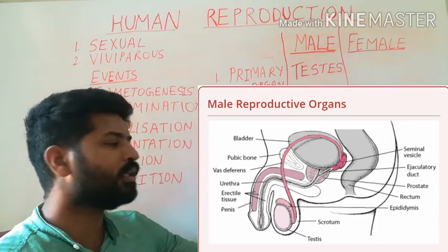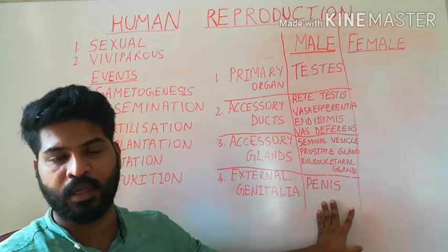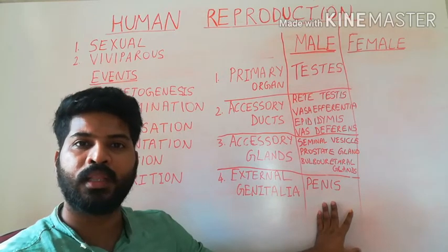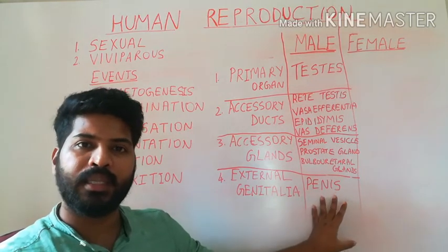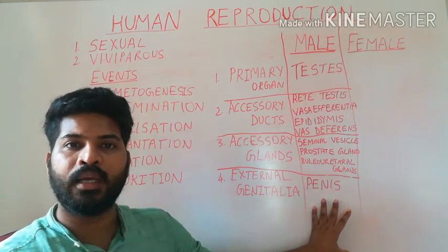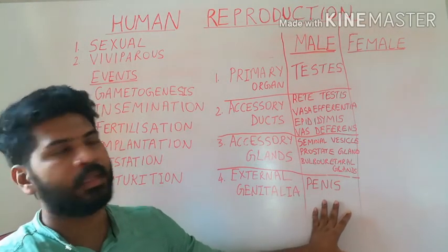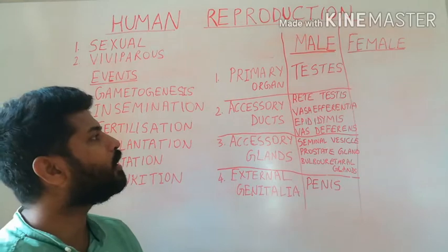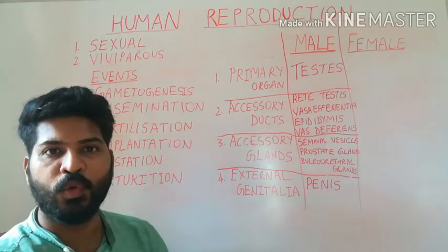Their main function is insemination. During the act of sexual intercourse, the penis delivers the sperms into the female reproductive tract. That is all about the male reproductive system.